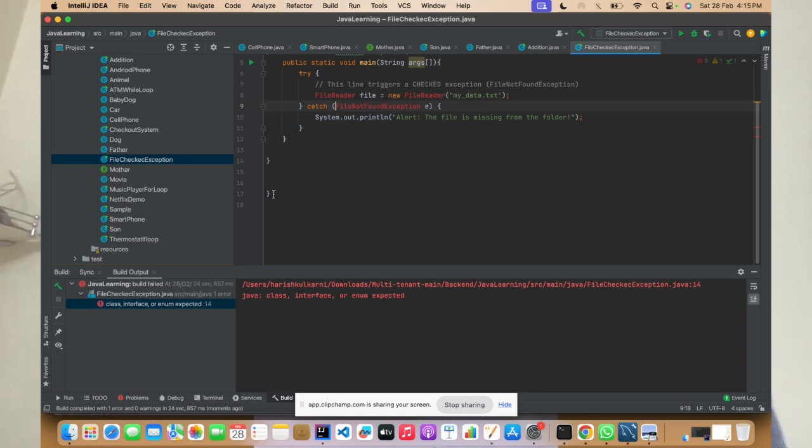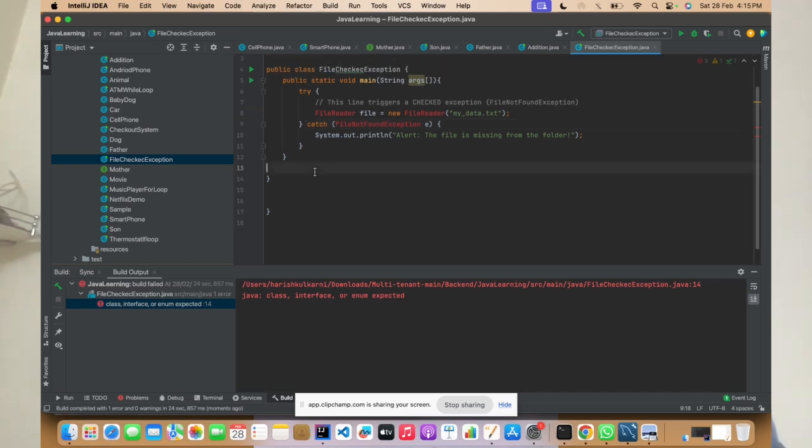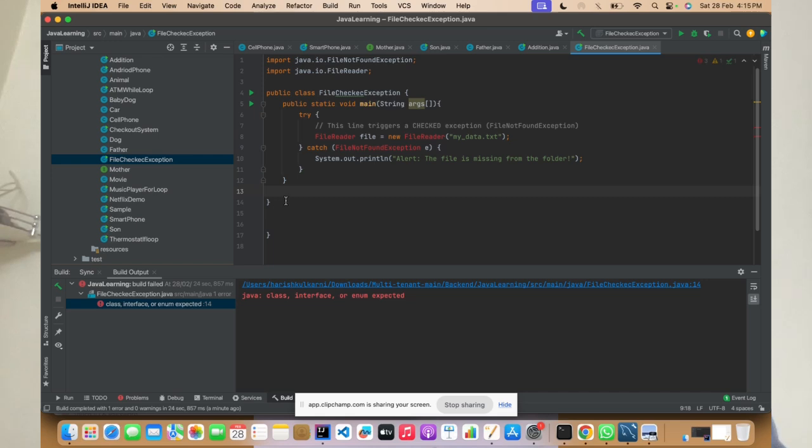So basically it got stuck. Give it a couple of minutes. Still, why is this showing an error? It's taking some time. Okay, now the error has gone.